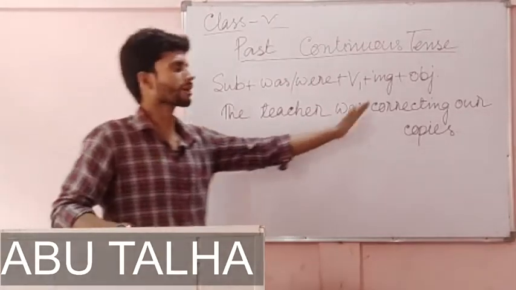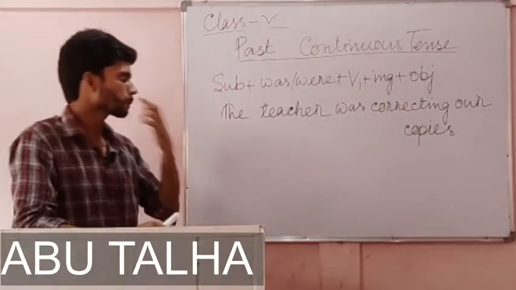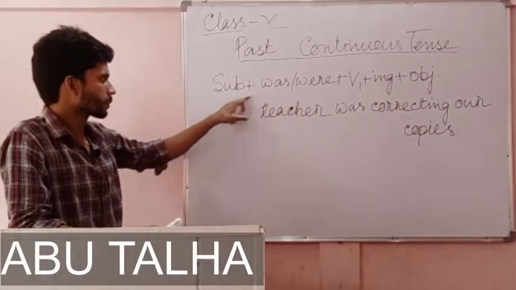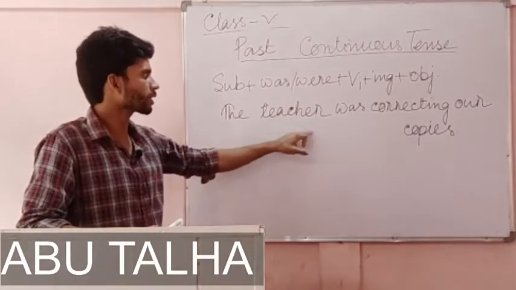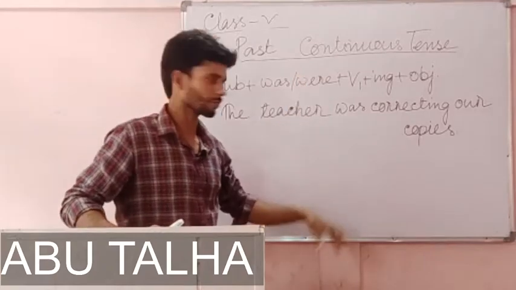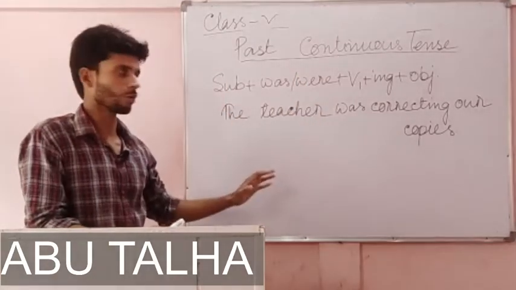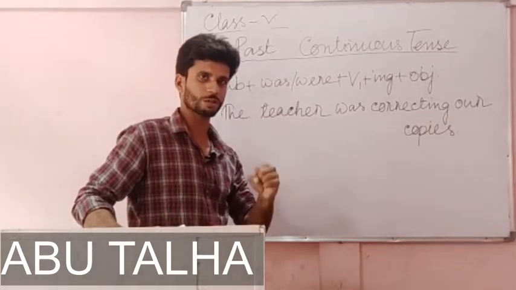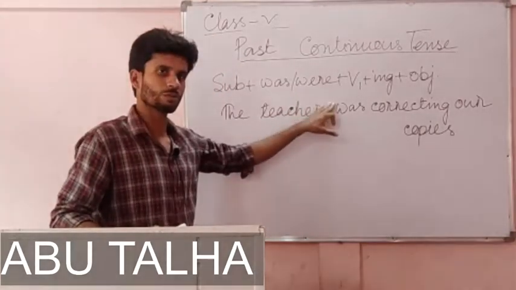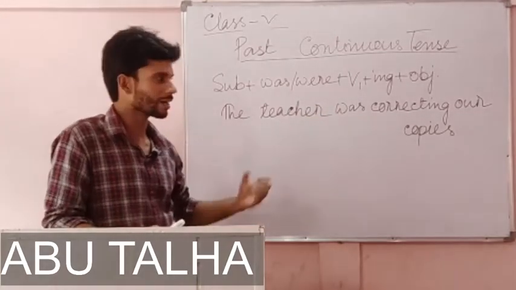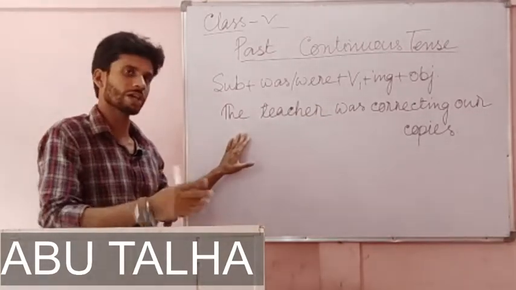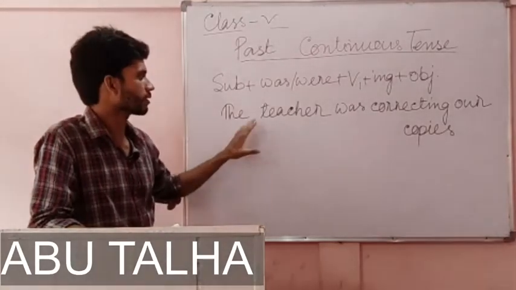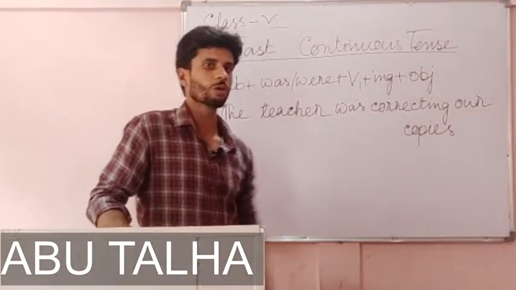The teacher was correcting our copies. Here you see, this is the subject, the teacher, and based on the subject, the number or the person of the subject, we use was or were. I am making it clear when to use was and when to use were. First, let's try to understand this sentence. The teacher was correcting our copies.